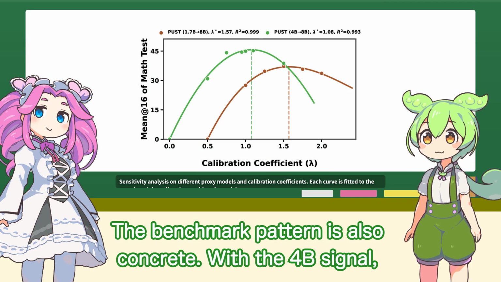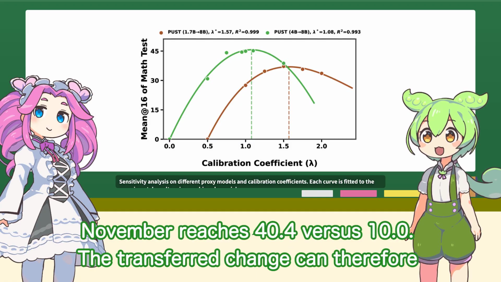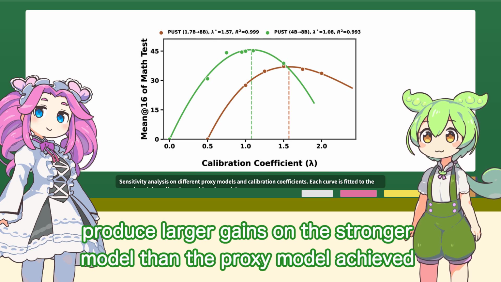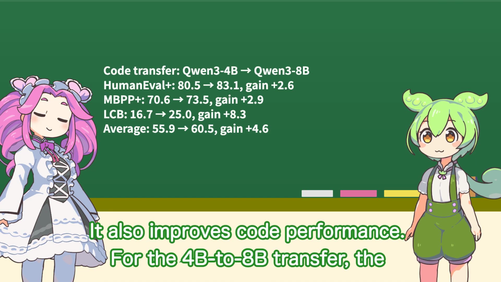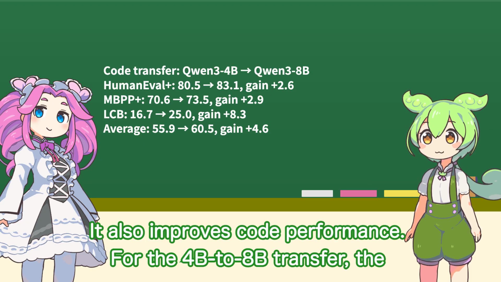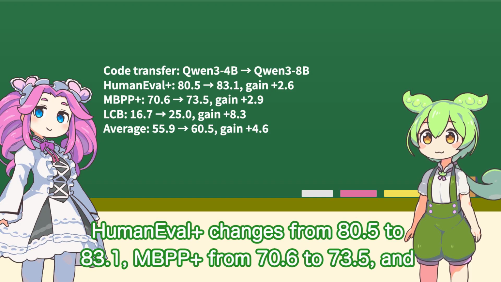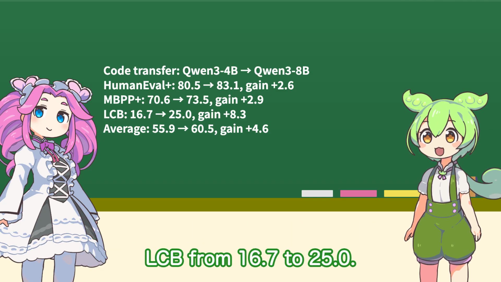The benchmark pattern is also concrete. With the 4B signal, AIME24 reaches 62.5 versus 24.4 for the 8B base. The transferred change can therefore produce larger gains on the stronger model than the proxy model achieved on itself. Does the same transfer idea work outside the math benchmarks? It also improves code performance. For the 4B to 8B transfer, the average mean at 16 score rises from 55.9 for the 8B base to 60.5. HumanEval changes from 80.5 to 83.1, MBPP from 70.6 to 73.5, and LCB from 16.7 to 25 points.